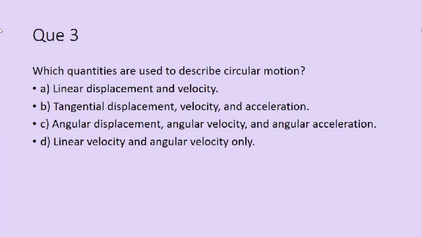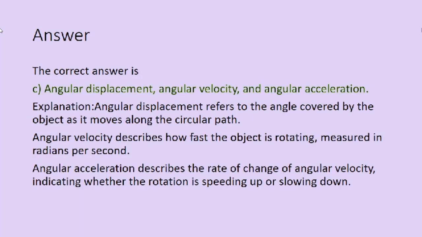Which quantities are used to describe circular motion? And the options are: linear displacement and velocity; tangential displacement, velocity and acceleration; third option, angular displacement, angular velocity and angular acceleration; and the fourth, linear velocity and angular velocity only. And the correct answer is C, angular displacement, angular velocity and angular acceleration.